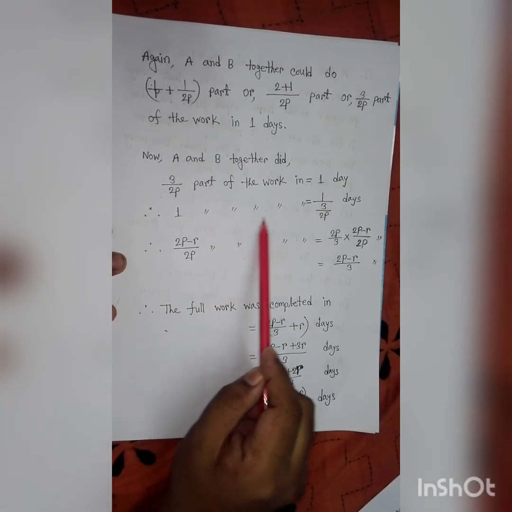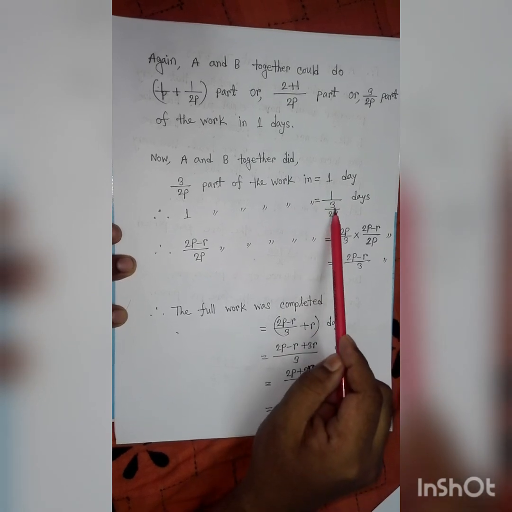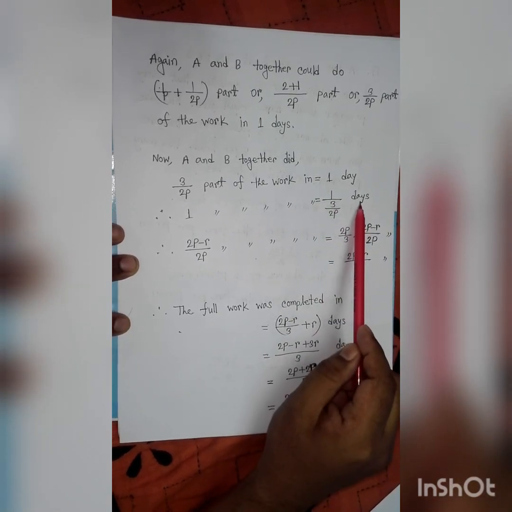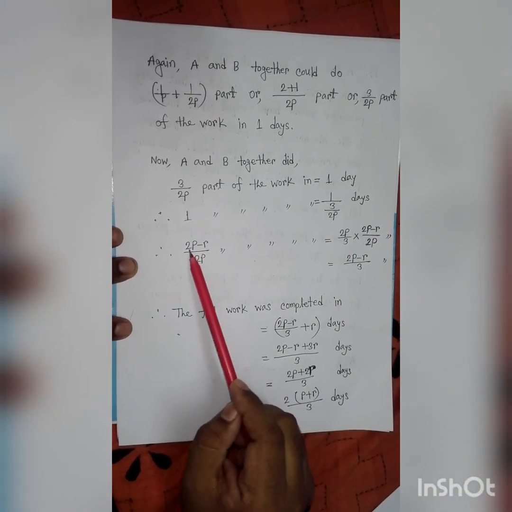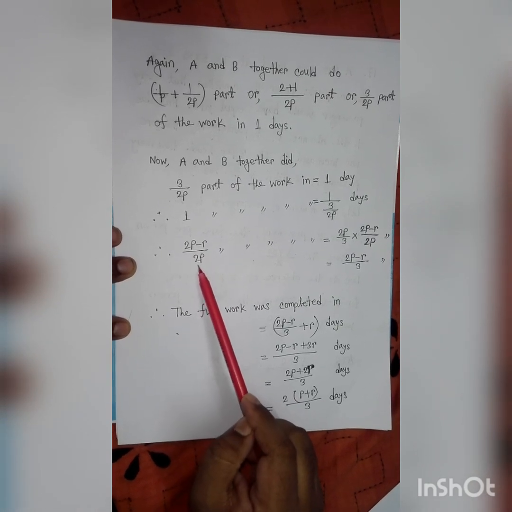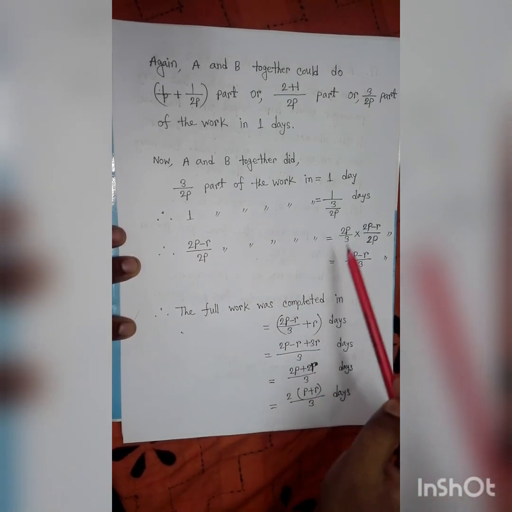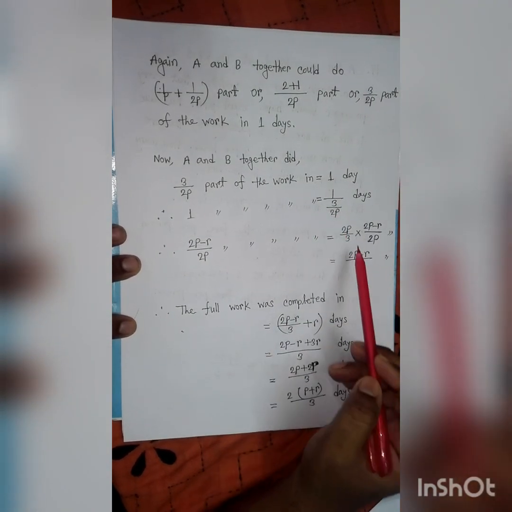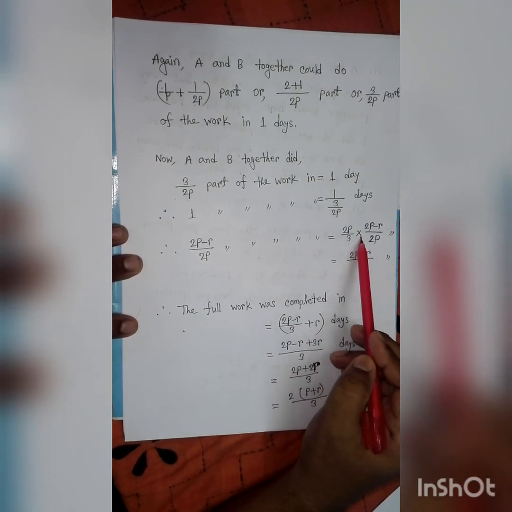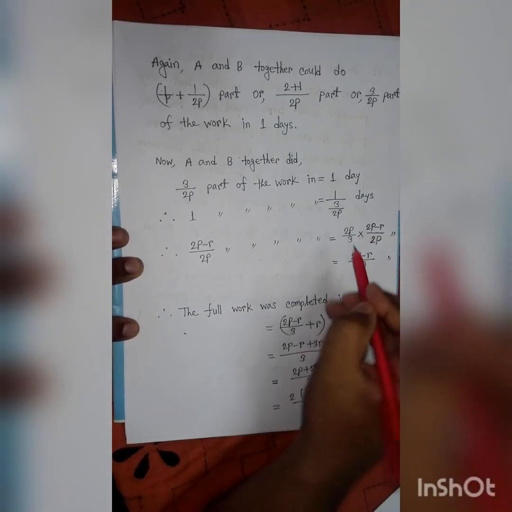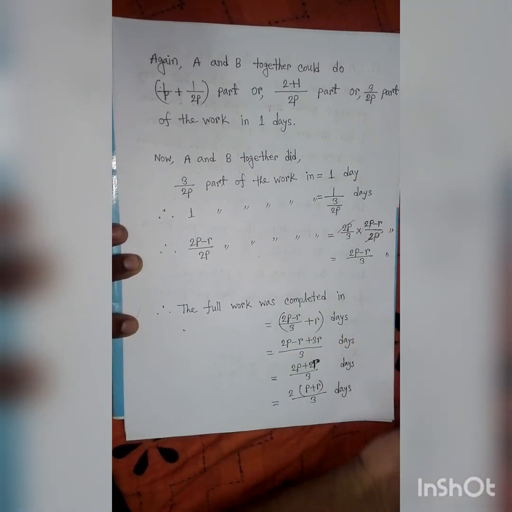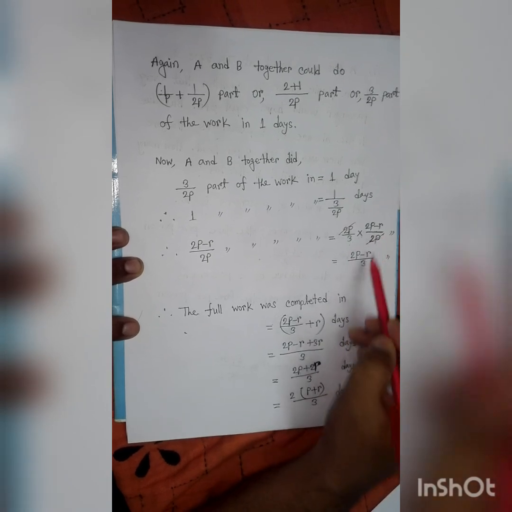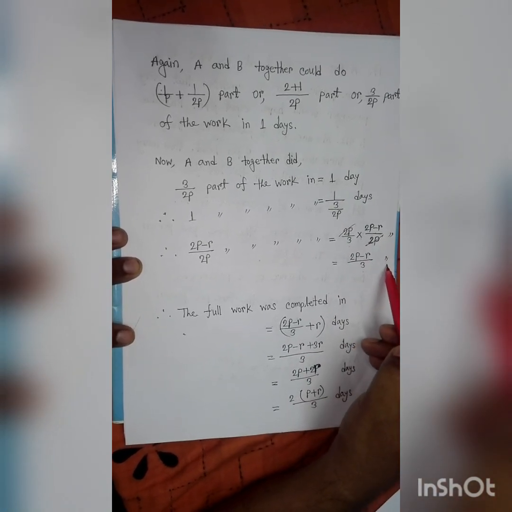So one part of the work takes 1 divided by 3 by 2P days. So for 2P minus R by 2P part of the work, if we substitute into this, we get 2P by 3 into this. Here 2P and 2P are cancelled. Then we get 2P minus R by 3 days.